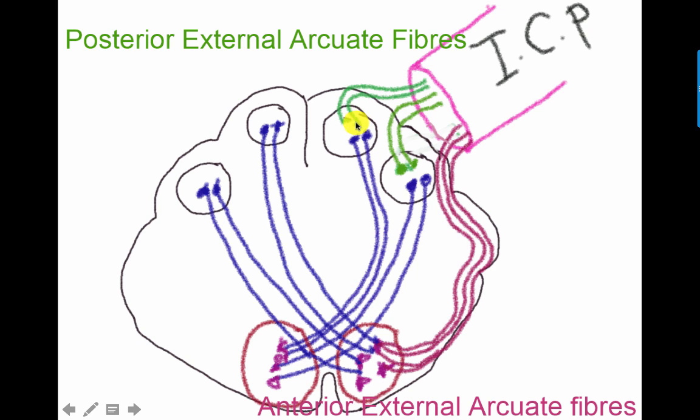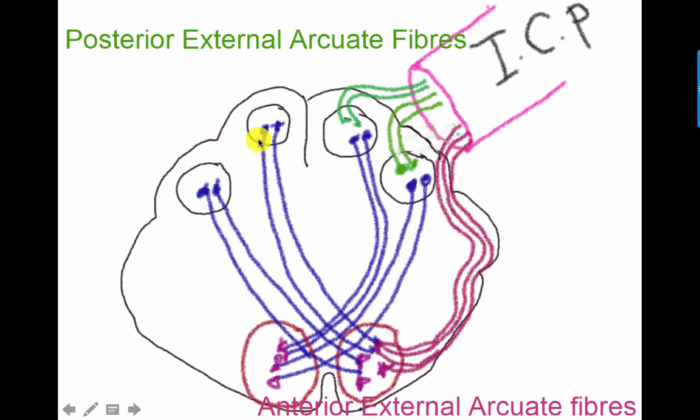The posterior will pass directly through the inferior cerebellar peduncle to reach the cerebellum to give the cerebellum information about proprioception, so that you can have a coordinated movement and you keep your balance by the function of the cerebellum. But the anterior external arcuate fibers will pass to the other side, relay in the arcuate nucleus, and then will enter the cerebellum on the other side through the inferior cerebellar peduncle.